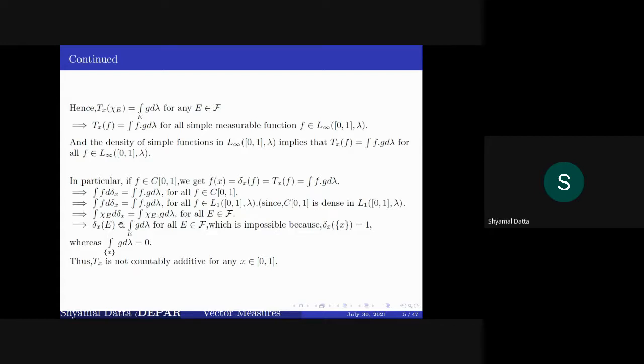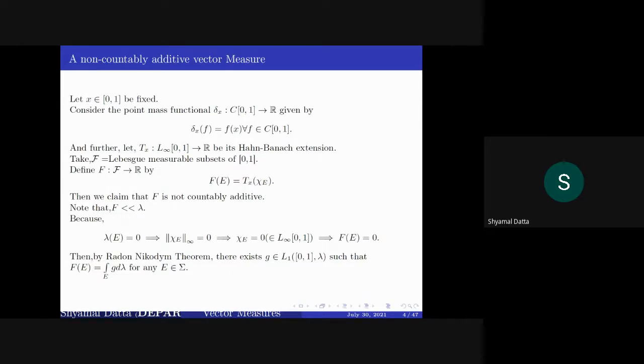So in particular, if you choose f equal to chi_E, then this also holds, and the integral of chi_E d delta_x is simply delta_x of E, which is equal to the integral of g d lambda over E. But this cannot happen, because if you take E equal to the singleton {x}, then this part becomes 1, but this part becomes 0, because E is a set of Lebesgue measure 0. That is why T_x cannot be countably additive. So actually we can find uncountably many vector measures which are not countably additive.